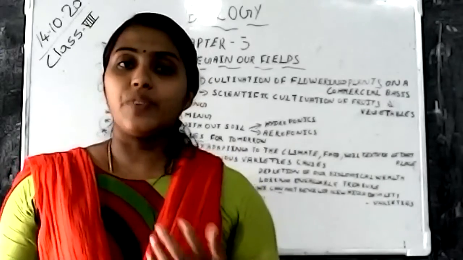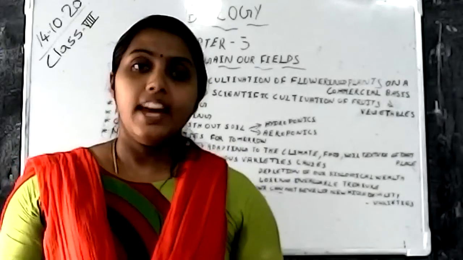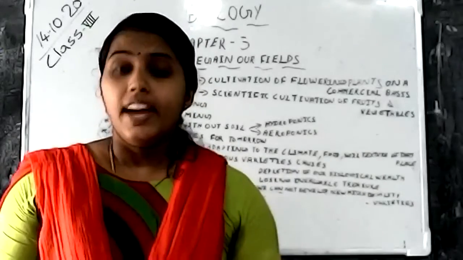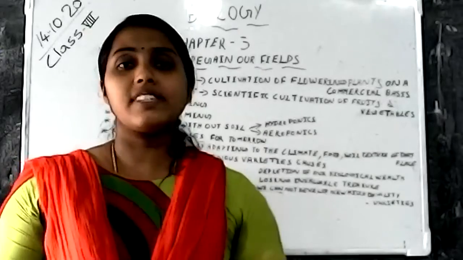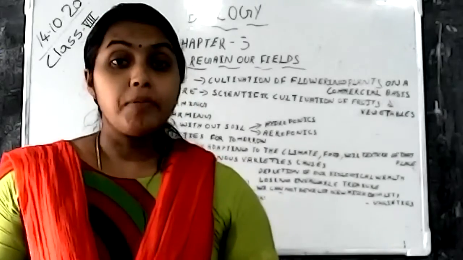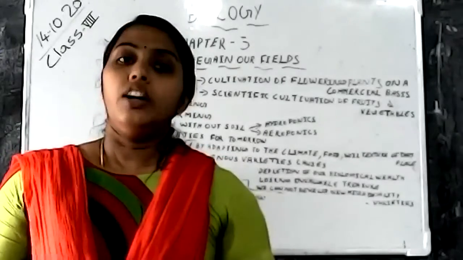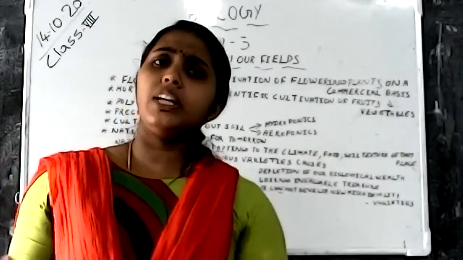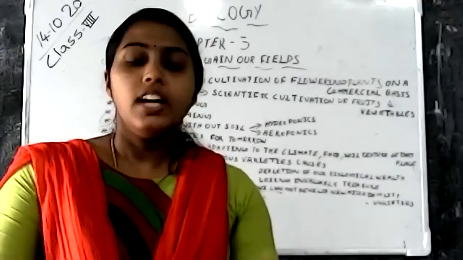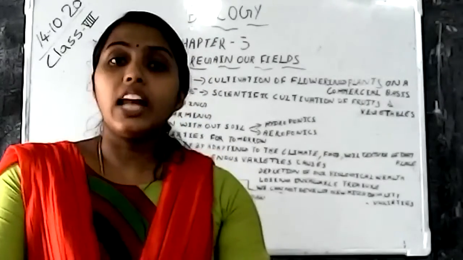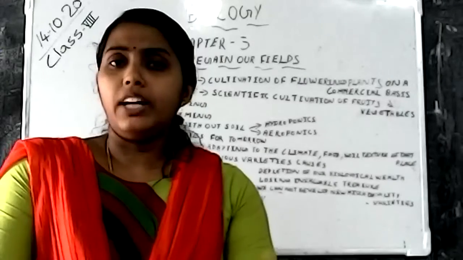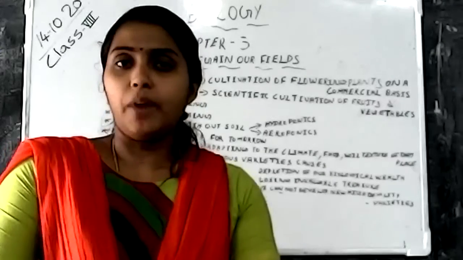As we are facing change in the climate nowadays, and in order to overcome this challenge of change in climatic condition, and floods, likewise so many difficulties we are facing. Change in the climatic condition can be overcome with the help of polyhouse farming. Understood?